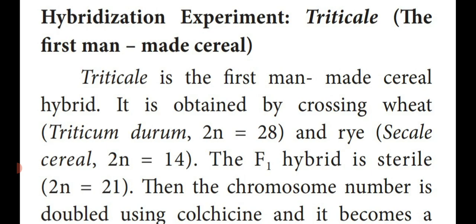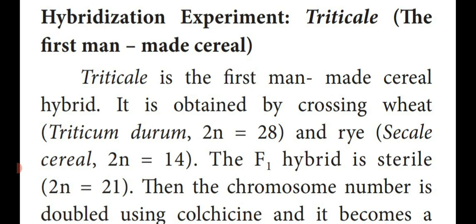This triticale is obtained by crossing between two different plants. One is the wheat, another one is the rye. See, both of them are different plants, but we are getting the newly formed hybrid known as triticale.